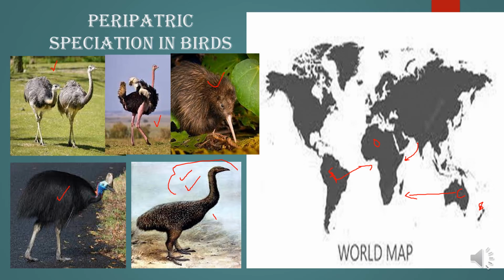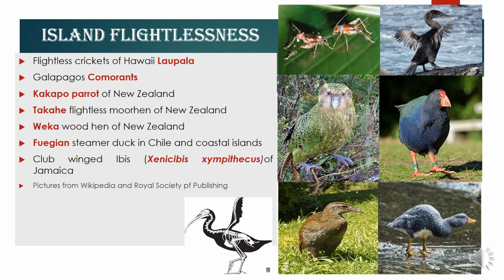So this is a type of peripatric speciation, where the ocean is a barrier, where earlier there was a single piece of land which got fragmented due to continental drift, and each of the birds developed flightlessness several times, and they have a common few group of ancestors, as was found from the mitochondrial DNA analysis.